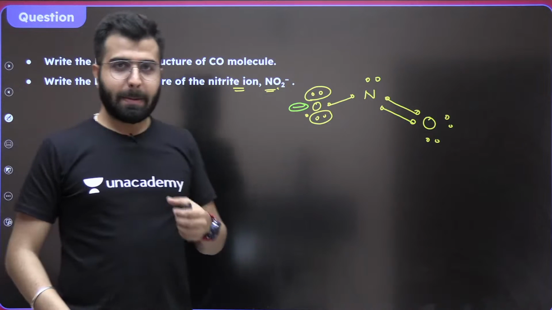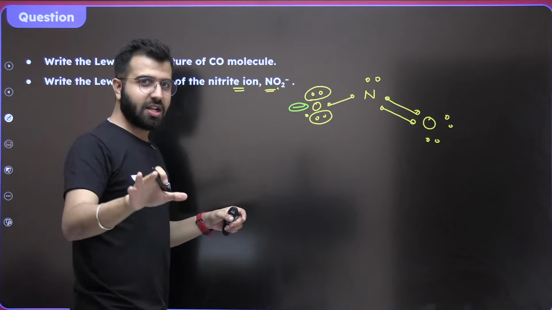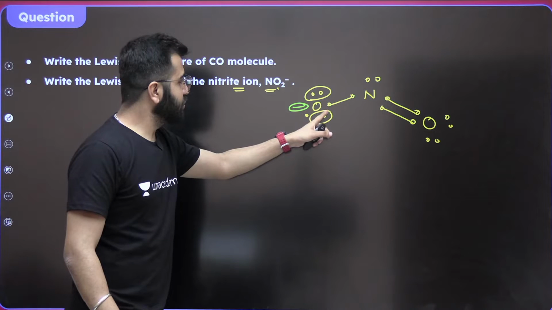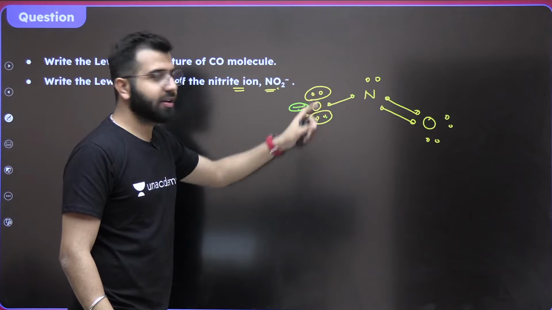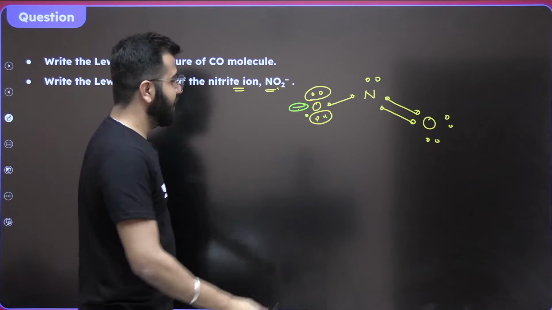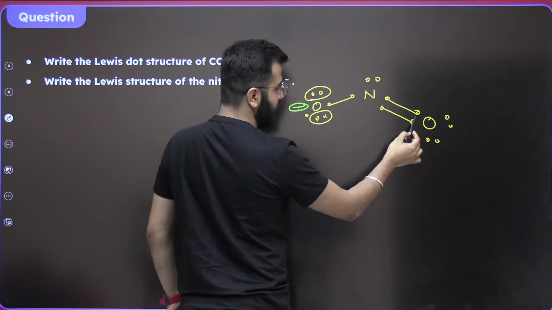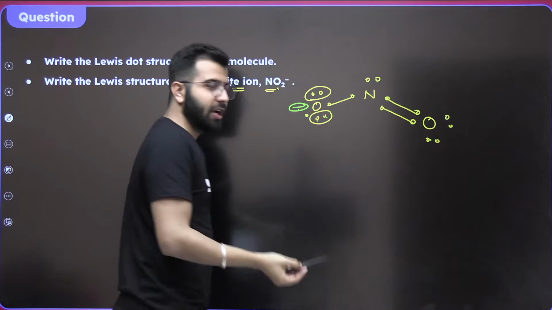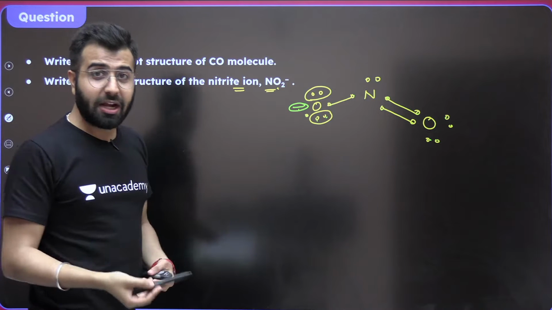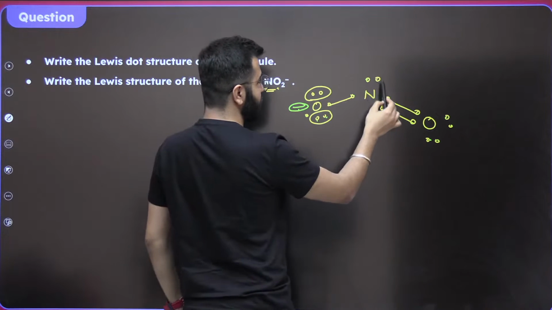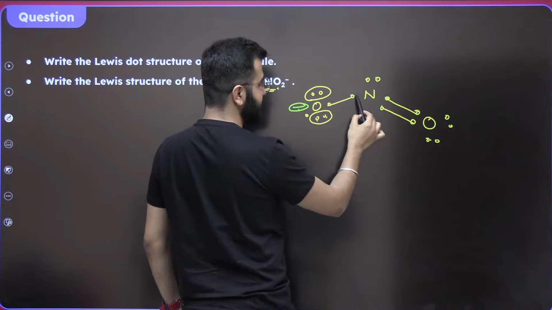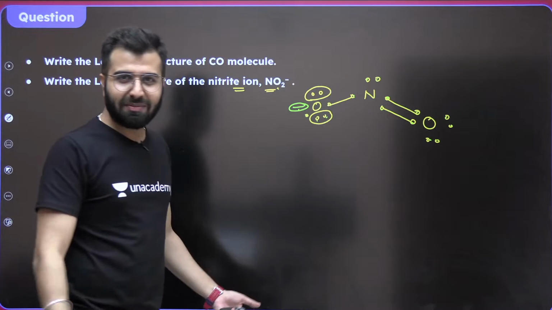Okay. So how many electrons does oxygen have right now? 1, 2, 3, 4, 5, 6, 7, 8. Octet complete. And the other oxygen: 1, 2, 3, 4, 5, 6, 7, 8. Octet complete. And when we talk about nitrogen, 1, 2, 3, 4, 5, 6, 7, 8. Octet complete.